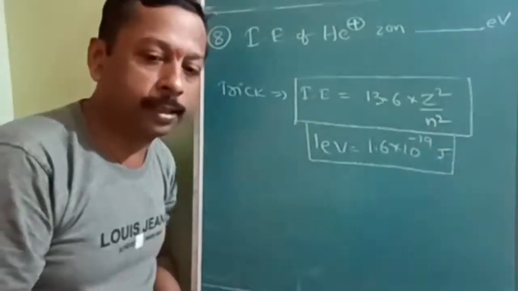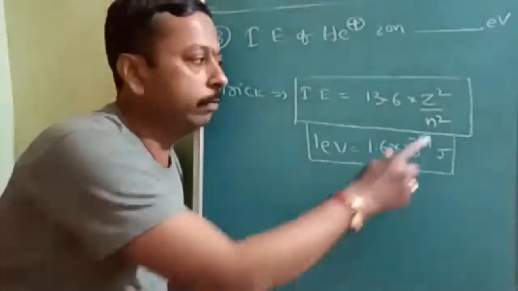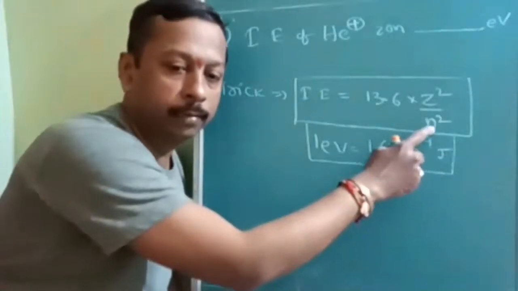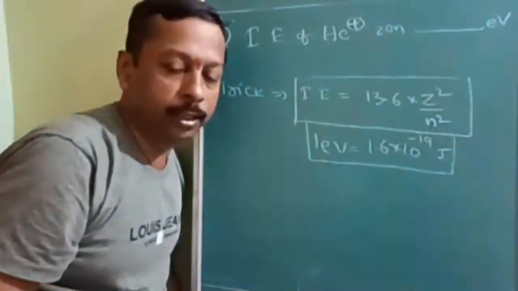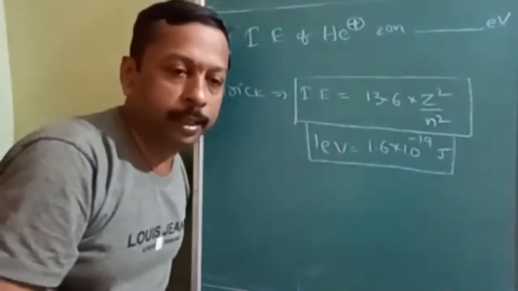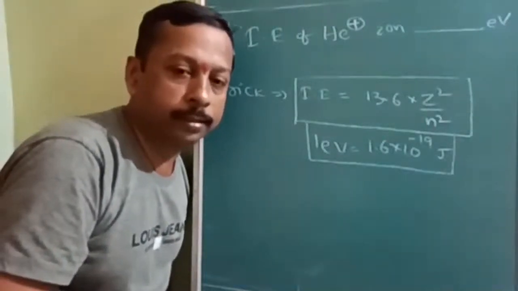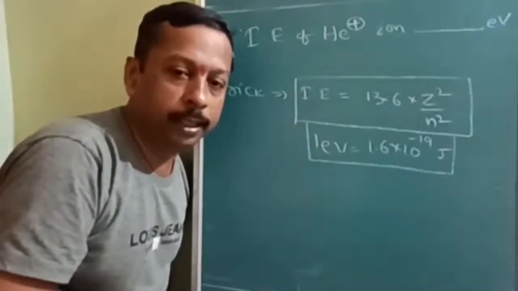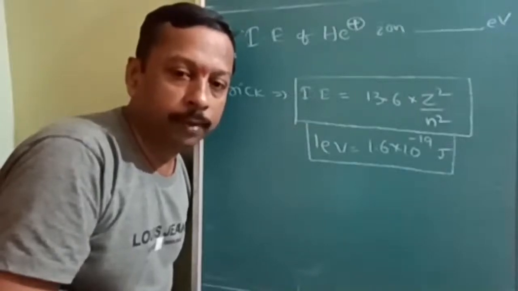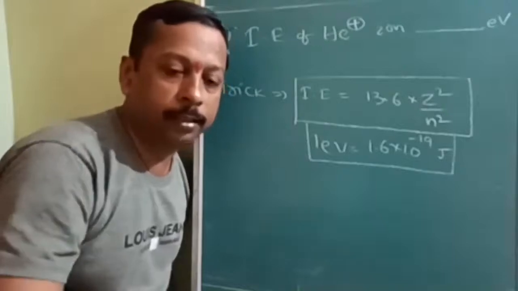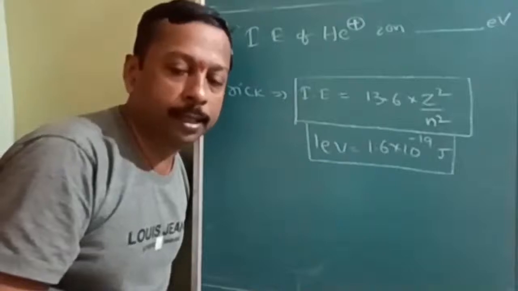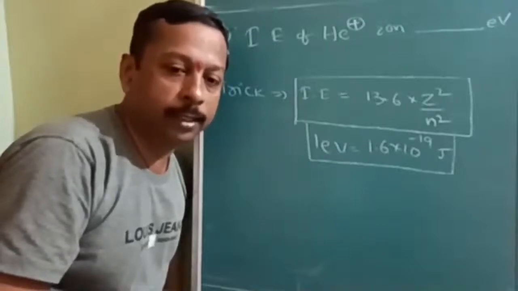If it is the first excited state, then n value you have to take as 2. For the sixth excited state, n is equal to 7. So the number of the excited state is n minus 1.